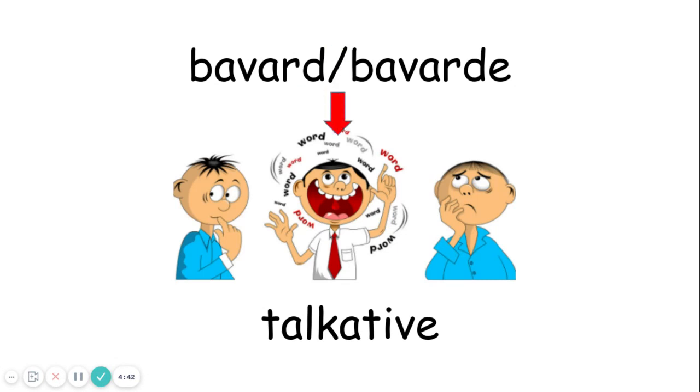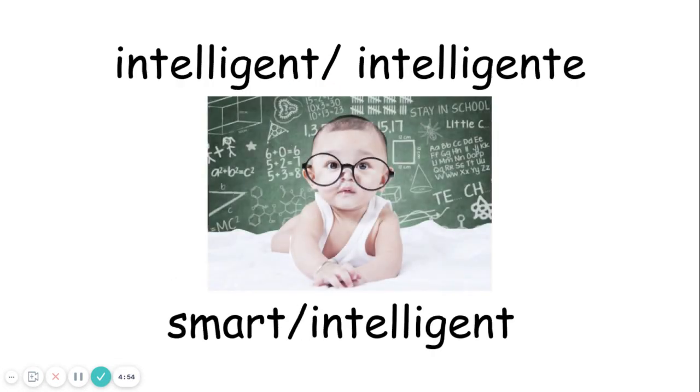Bavard or bavarde, talkative. That person in the middle. Blah, blah, blah, blah, blah. Everybody else going, oh. So bavard, bavarde. Intelligent, intelligente, smart or intelligent. I would say so, if the baby knows how to do those math problems behind them.